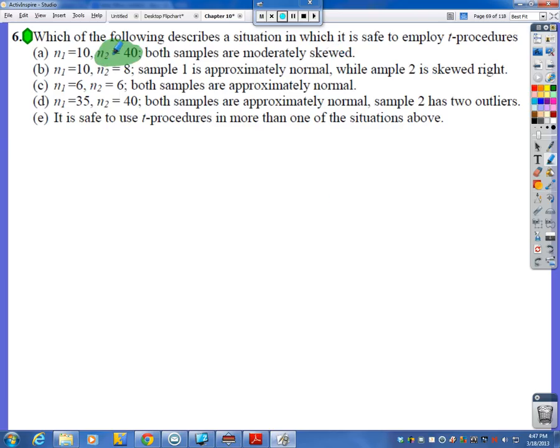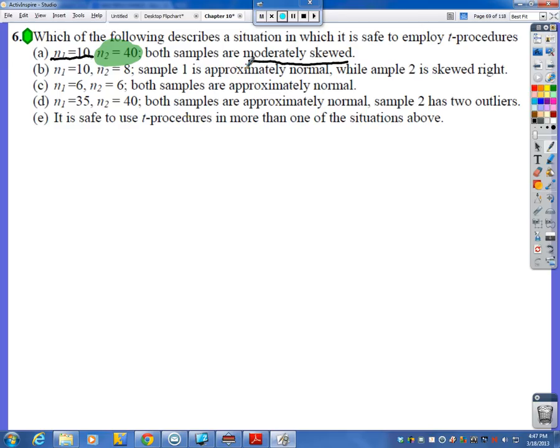Well, this one's cool, right? Central limit theorem kicks in here. But a sample size of 10, that's pretty low. We can't use central limit theorem. And they told us that the sample is moderately skewed. All right, so they didn't say strongly skewed, but moderately skewed. Well, I don't know. That was kind of iffy.